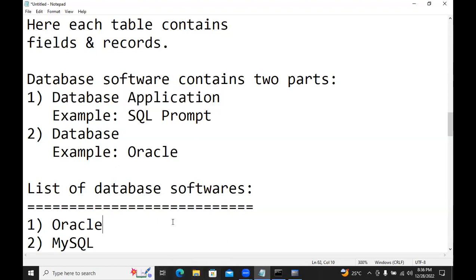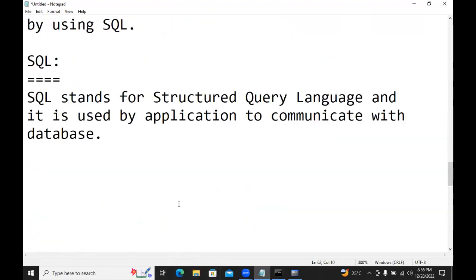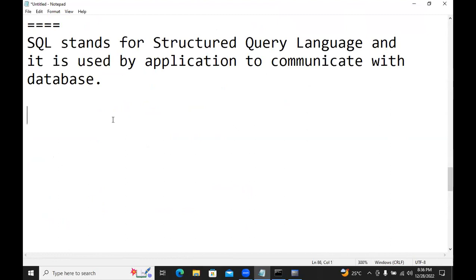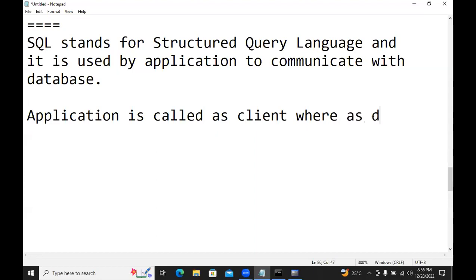See here, the application communicates with the database by using SQL. Next, the application is called the client, whereas the database is called the server.